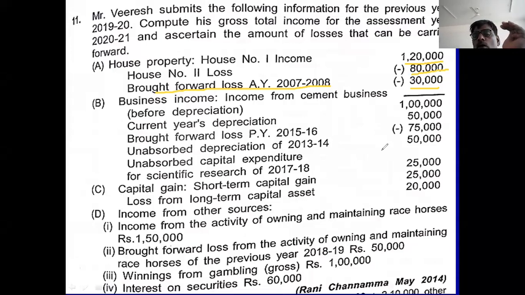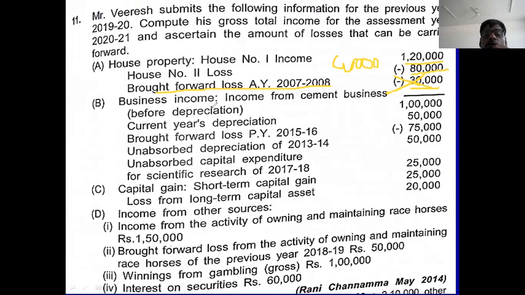Thereafter, you are not permitted to recover it. Therefore, this amount will not be adjusted. So income from house property is 40,000.